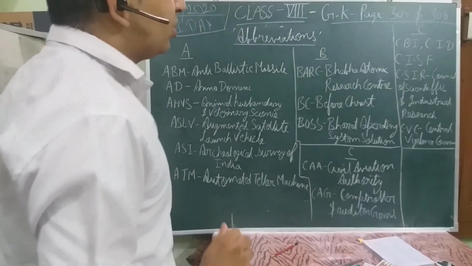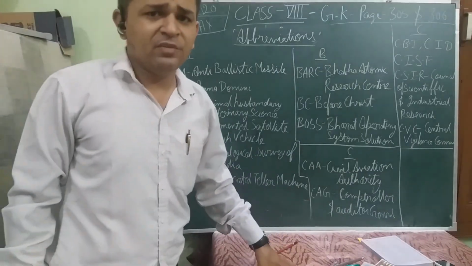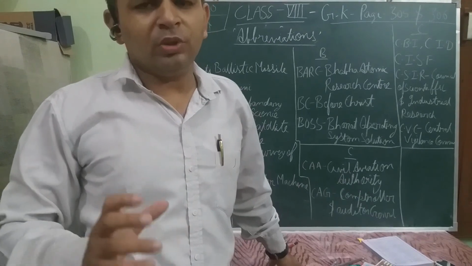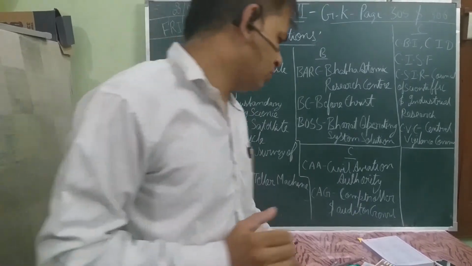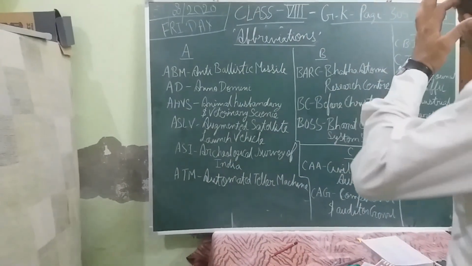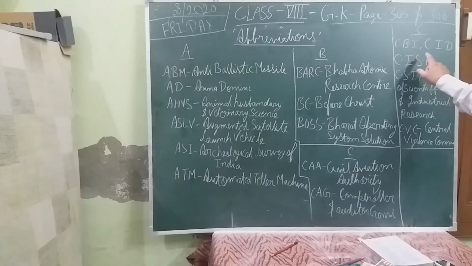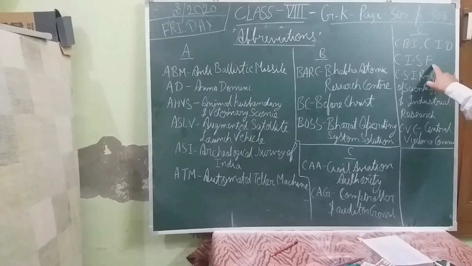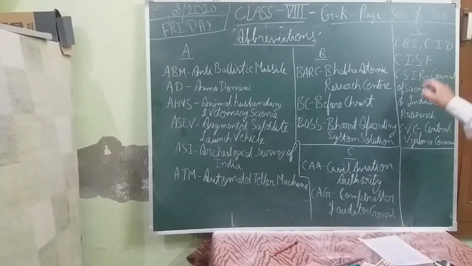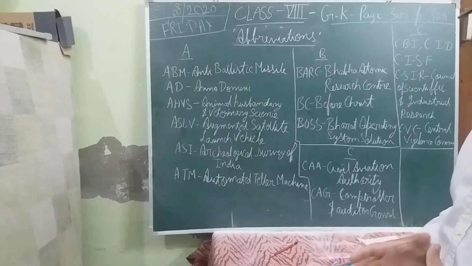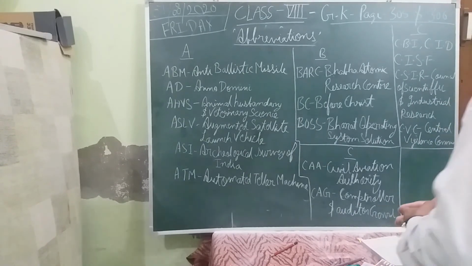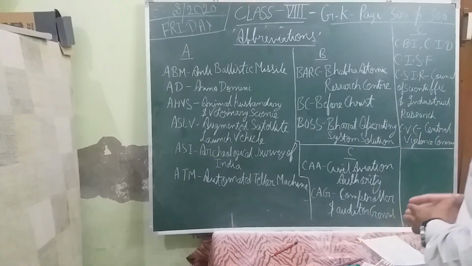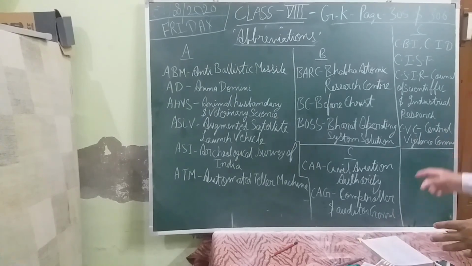Then it comes to CISF. CISF, it's a paramilitary which takes care about the important government institutes and other PSUs. Fine. So the full form of CISF, Central Industrial Security Force. Okay, it's a paramilitary force. Then CSIR, it stands for Council of Scientific and Industrial Research. Then CVC, Central Vigilance Commission.